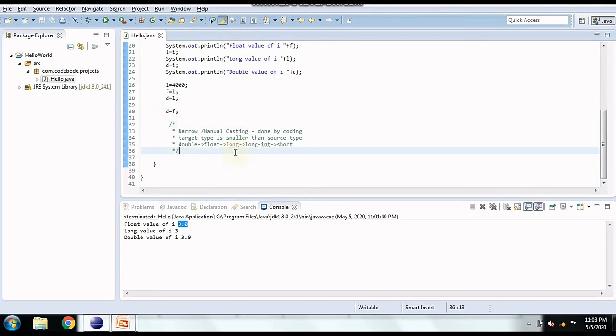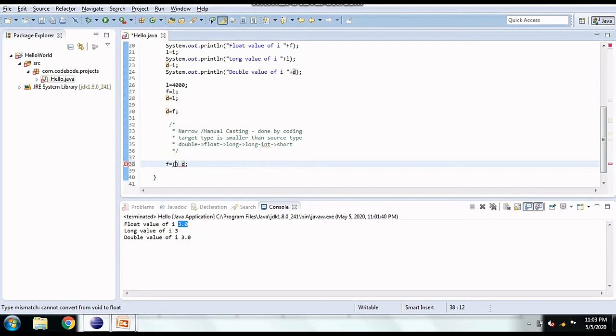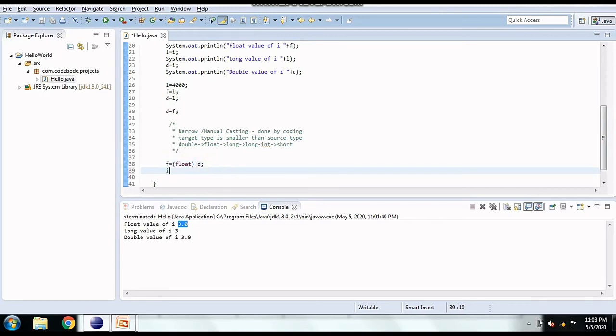If I want to convert from double to float, I'll have to do f equal to D, but since it shows error, I will have to write before D the data type in which I want to convert. So I'll write float. If we give the data type here, this is known as typecasting, that is manual typecasting. In this way, we have converted from double to float. Similarly, I equal to int D, so we have to mention in the brackets the target data type.